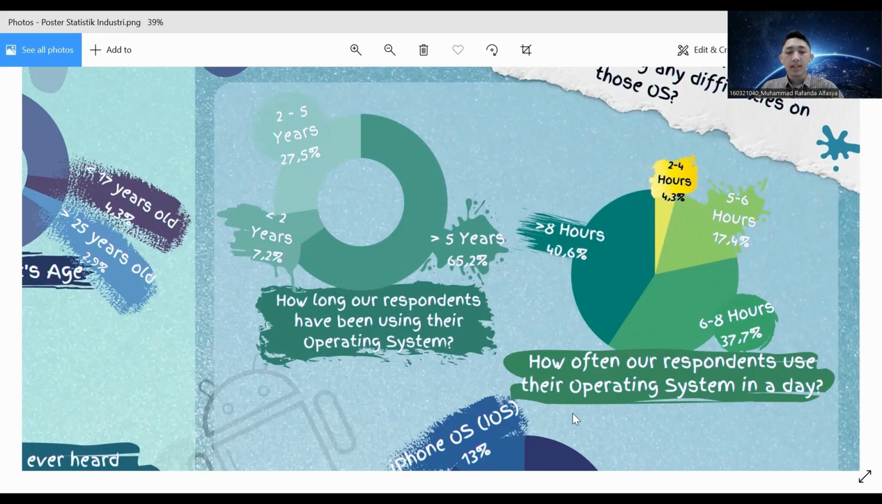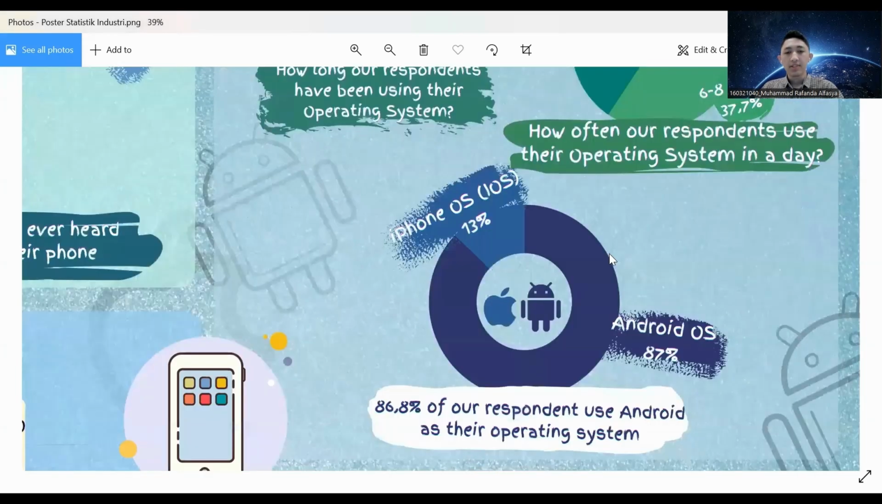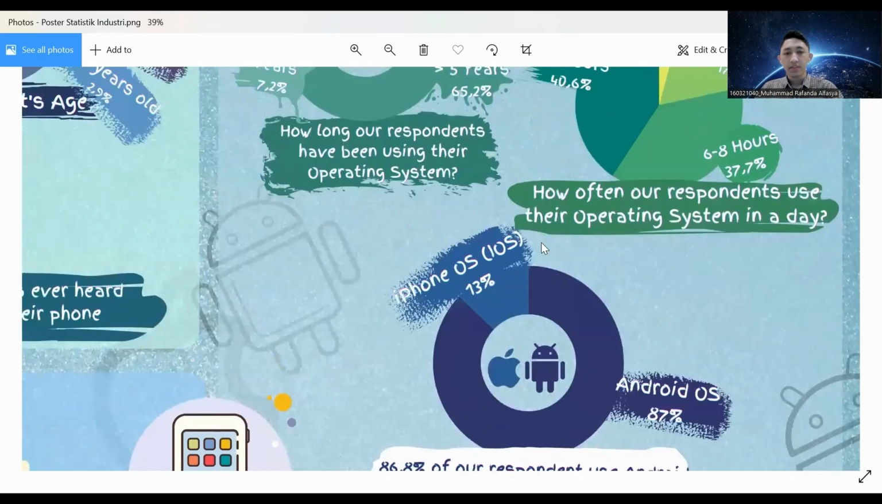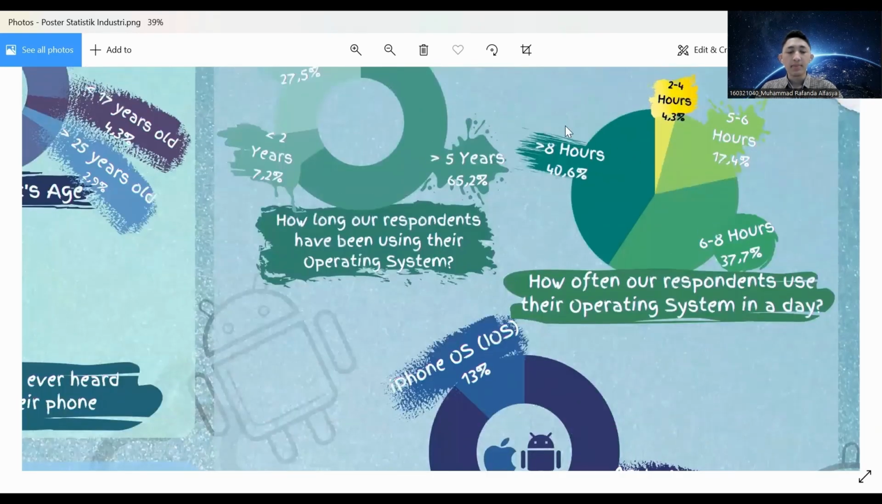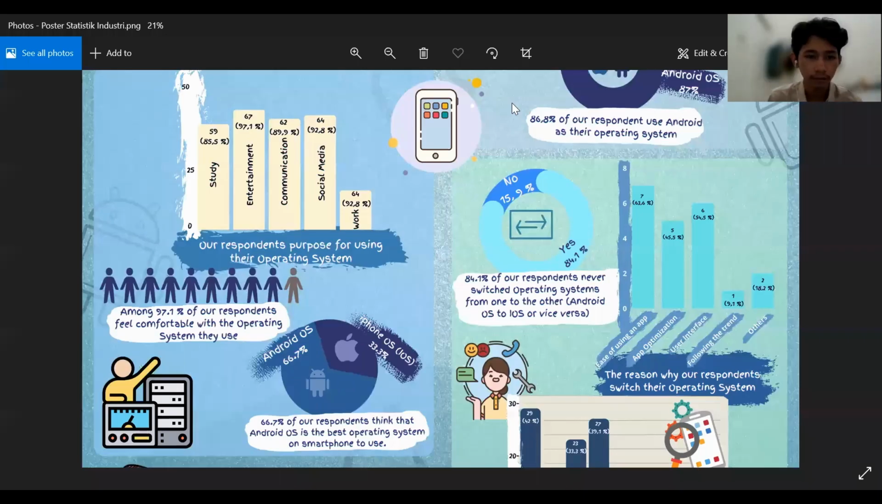And from the data that we collected, we can also see that 86.8% of our respondents use Android as their operating system, and the other 13% use iPhone OS or iOS. As for the third chart here, we're using a pie chart. That's because it's clear and easier to show the data that we collected to other people while using this chart, which is a pie chart.